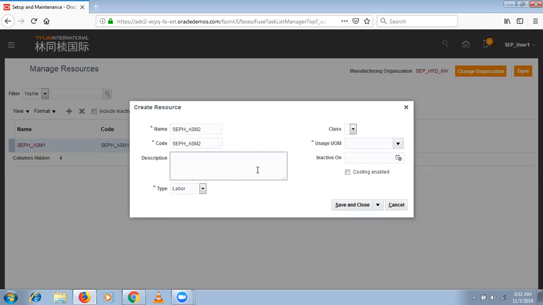Oh, you mean to say, sir, is it a classification of resource? Suppose one technician is there, his level is senior or maybe his grade is more. Is it like that? No, it's not like that actually. Okay, I will tell you clearly. You said assembler 1 is the name of the production resource, and assembler 2 is also the name of a production resource. Maybe there are 10 assembler 1s, right?